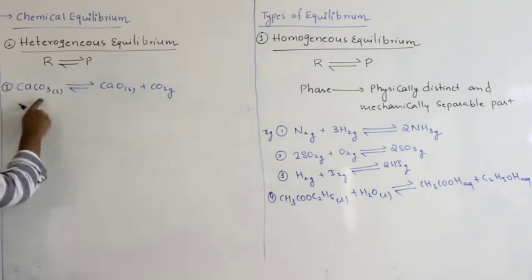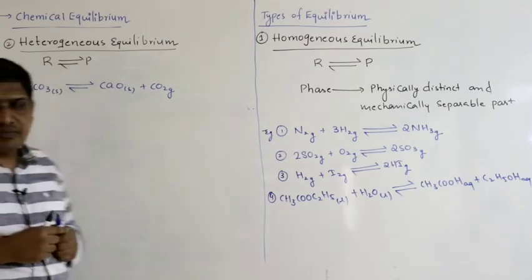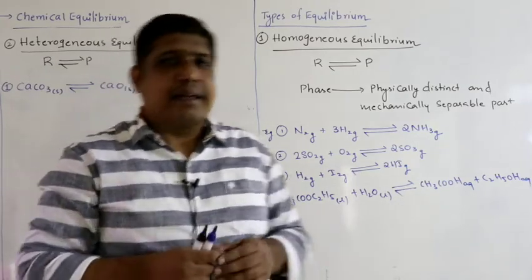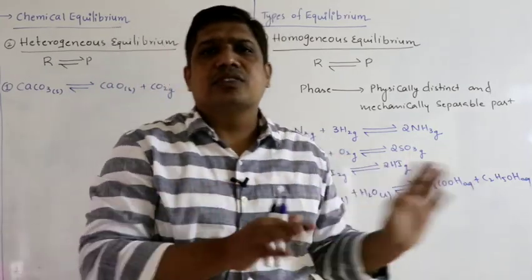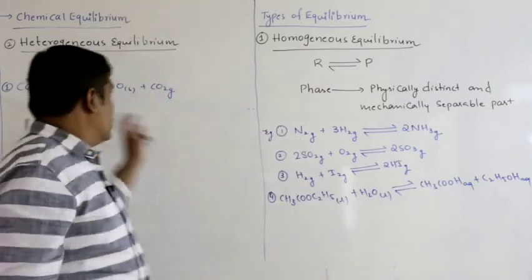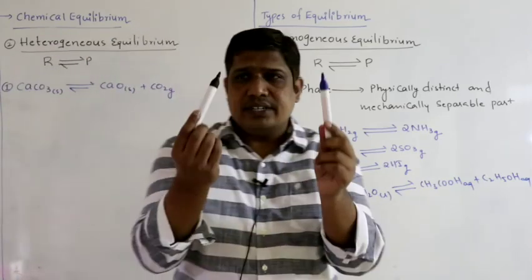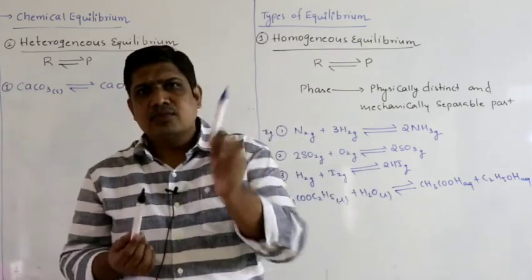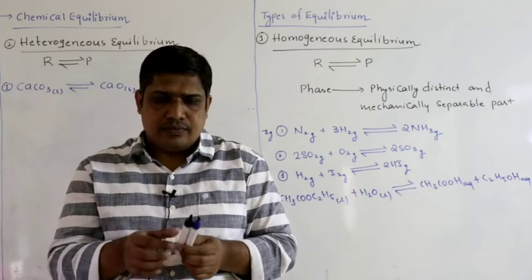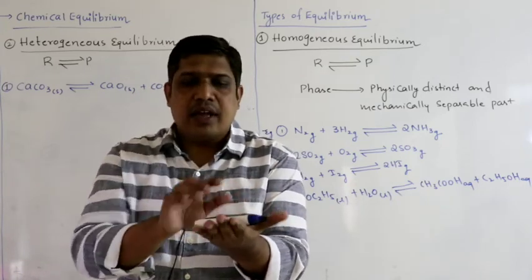So similarly, here solid, solid, gas. The solids can be separated from the gas. It is easy to separate a solid and a gas. Just take the solid out of the system. So two solids, do they form one phase? This is one important point. These two are solids. This is a black marker, this is a blue marker. They are two solids. Let us assume I have placed them in my hand.